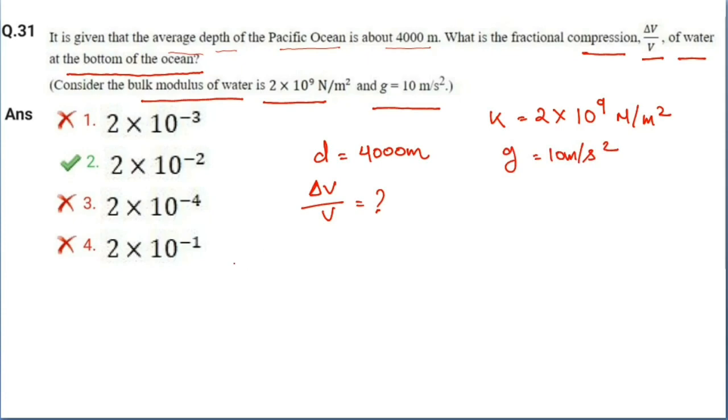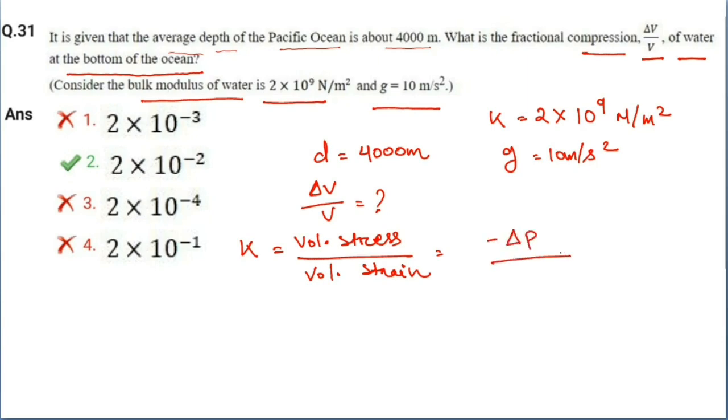As we know, bulk modulus K is equal to volumetric stress by volumetric strain, and stress is always force per unit area, or we can write change in pressure, delta P. Volumetric stress is force per unit area, that is pressure.